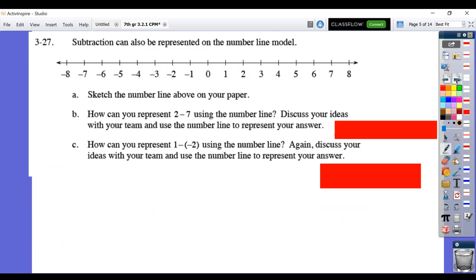Okay. They also remind you that you can show subtraction on a number line model. So if you wanted to show 2 minus 7, you can do that on a number line. Start with your 2, going back 7 units. All right, and then again, it is trickier though to do something like this. If I have 1 minus a -2, we have to remember again that this means opposite of. So you can think of this as 1 and then adding the opposite of -2 or adding +2.